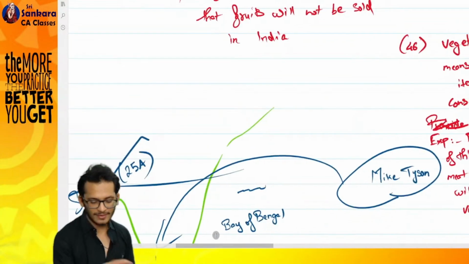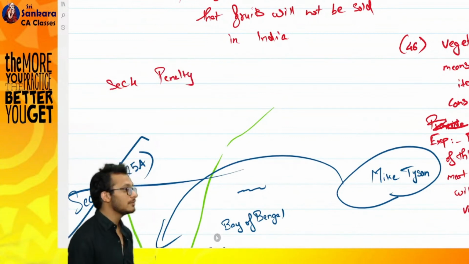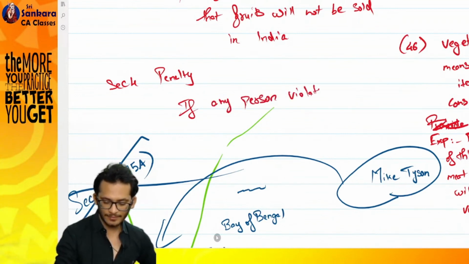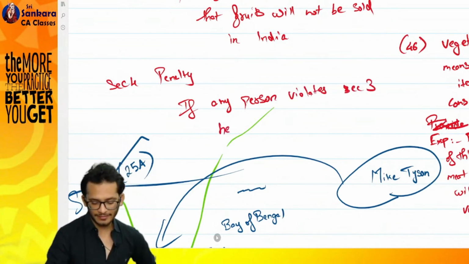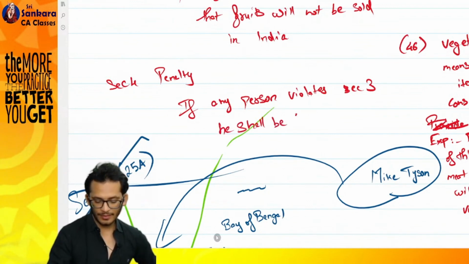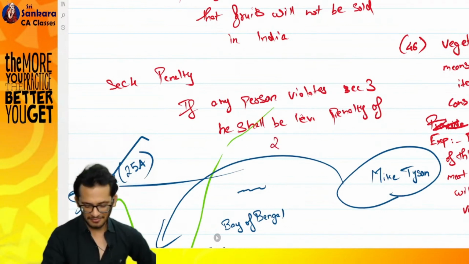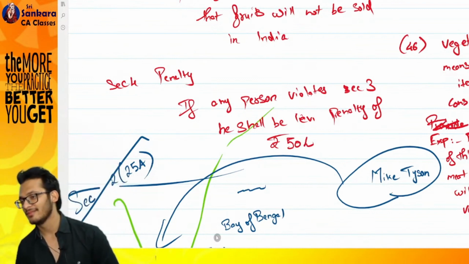So what I'm going to do is define a section number 4. Heading will be called penalty. Here I will say, if any person violates section number 3, he shall be levied a penalty of how much money? 3 lakhs per transaction per year. Per transaction.